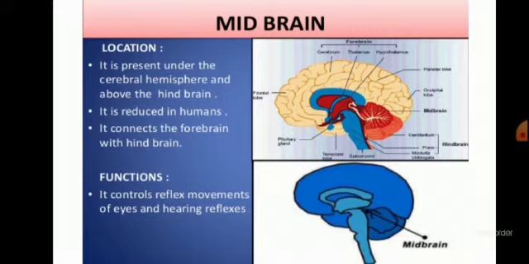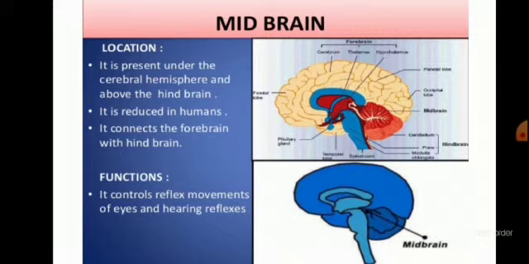And it also controls some of the reflex actions like change of the size of the pupil. Do you know what is pupil? Pupil is in the eye, and it is controlling the change in the size of the pupil, so that it can control the amount of the light entering into the eye.